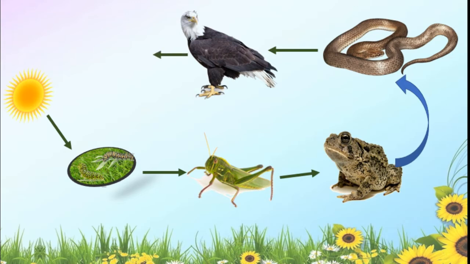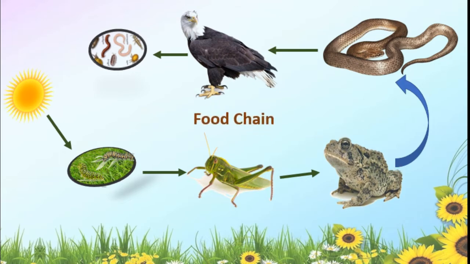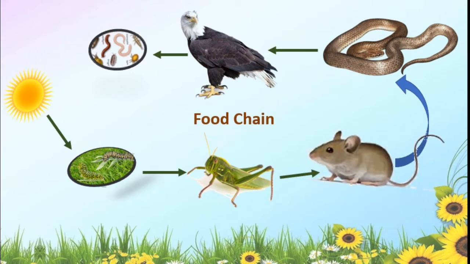And when eagle dies, the microorganisms feed on that. So, the lengthiest food chain. Each one is a link. Here we can replace frog with the mouse. See this again.